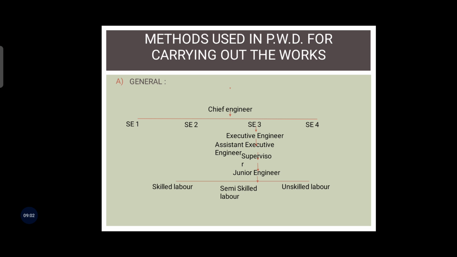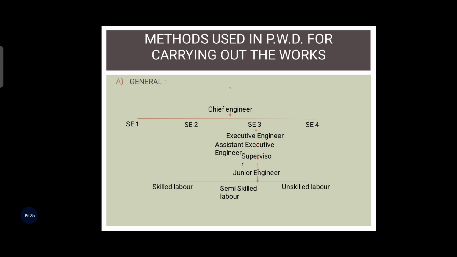So first, each PWD has a chief engineer who is the administrative head of the department and directly responsible to the government. He prepares a budget estimate annually related to the work under his control, administers the grant and keeps a close watch over the expenditure, okay.